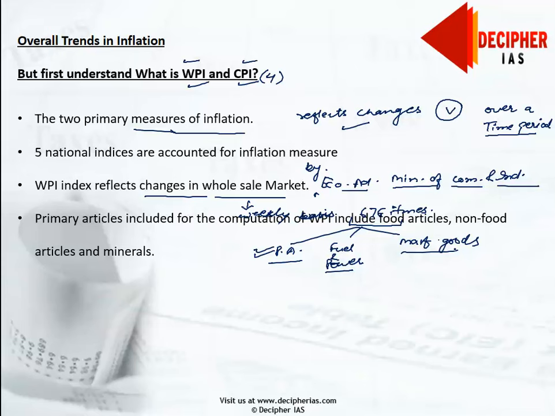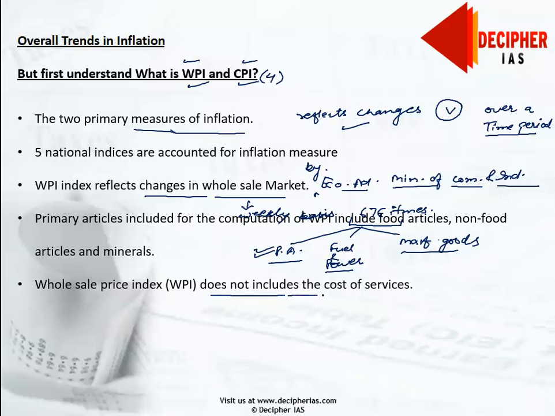An important point to take note of is that wholesale price does not include the cost of services. Mind it, nowhere in primary articles, fuel and power, or manufactured goods are we including the cost of services. And mind it, we are a service driven economy. More than 50% of our GDP is made up from services.